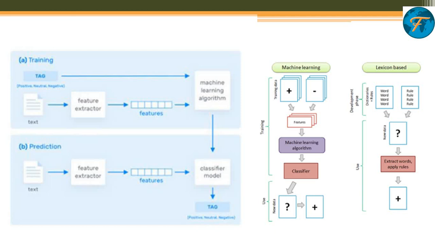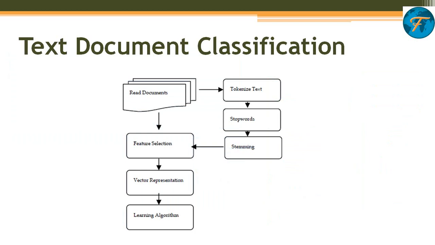Okay, and we try to find the key words or root words, something like that. That is where we have the kind of differentiation between a machine learning approach and the lexicon based approach. Okay, so this diagram explains it all. Next, what we try to do for a document type classification.